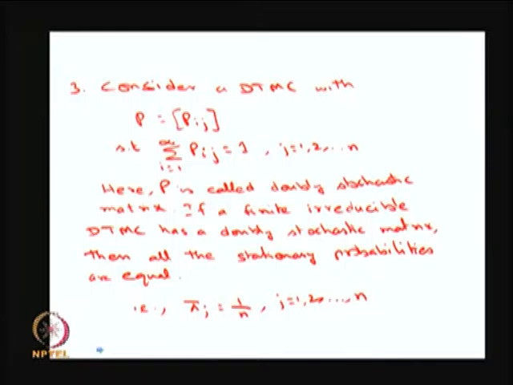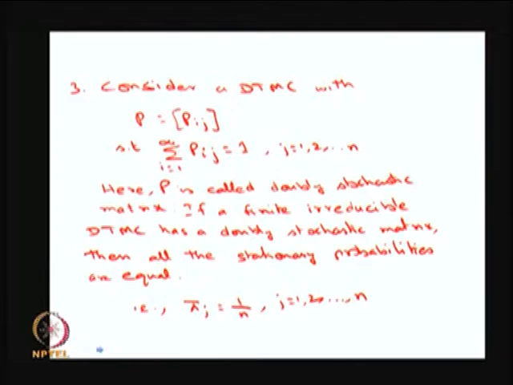Obviously, a stochastic matrix means the row sums are going to be 1, and here I am making an additional condition along with the row sum: the column sum is also going to be 1 for a finite Markov chain. In this situation, this stochastic matrix is going to be called a doubly stochastic matrix.